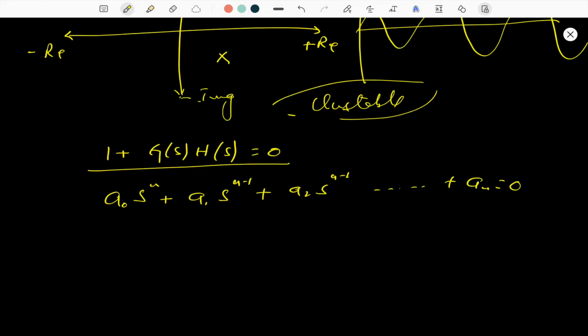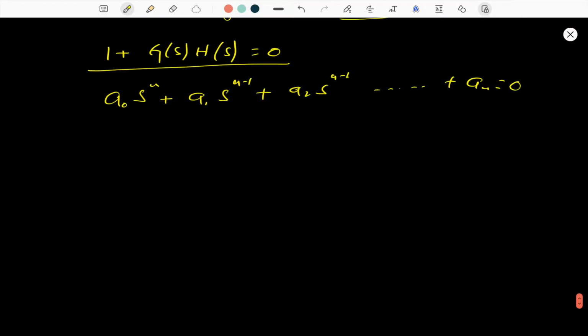We have already discussed that. Only the sign of the real part of the roots will tell us whether the system is stable or unstable. Let's consider one by one. If we have a first order system, the first order characteristic equation should be like a0 s plus a1. This is simply the polynomial. What should be the root of this equation?